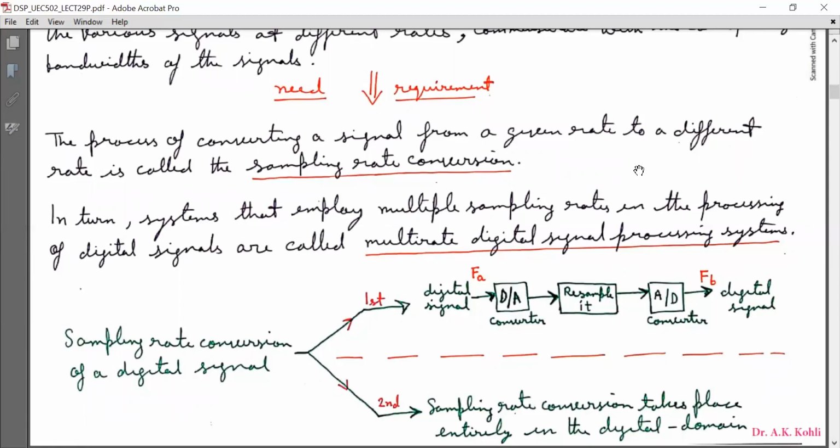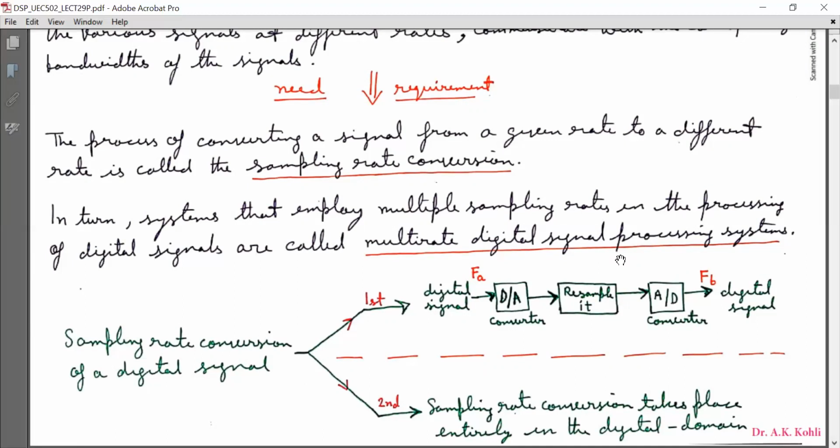So I repeat, the process of converting a signal from a given rate to a different rate is called sampling rate conversion, and the systems that employ multiple sampling rates in the processing of digital signals are called multi-rate digital signal processing systems. Now, the sampling rate conversion of a digital signal can be performed by two methods.